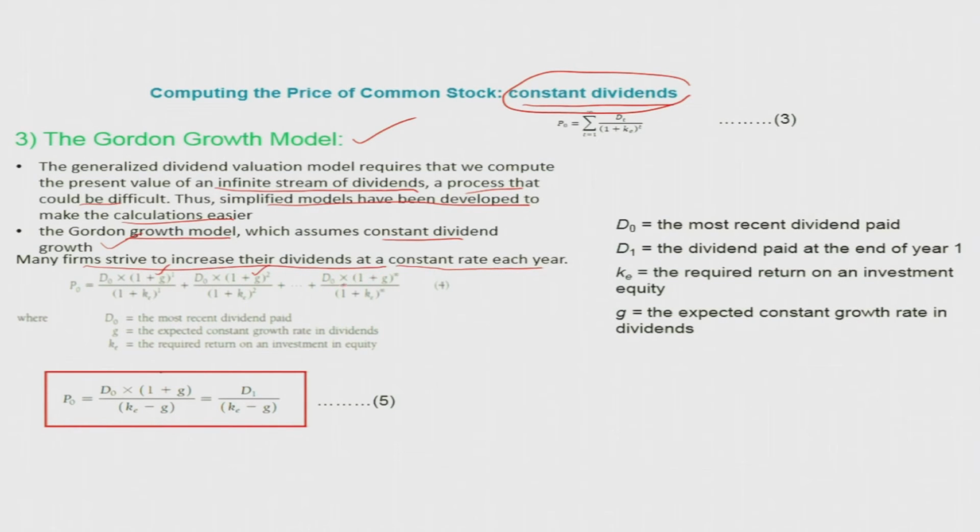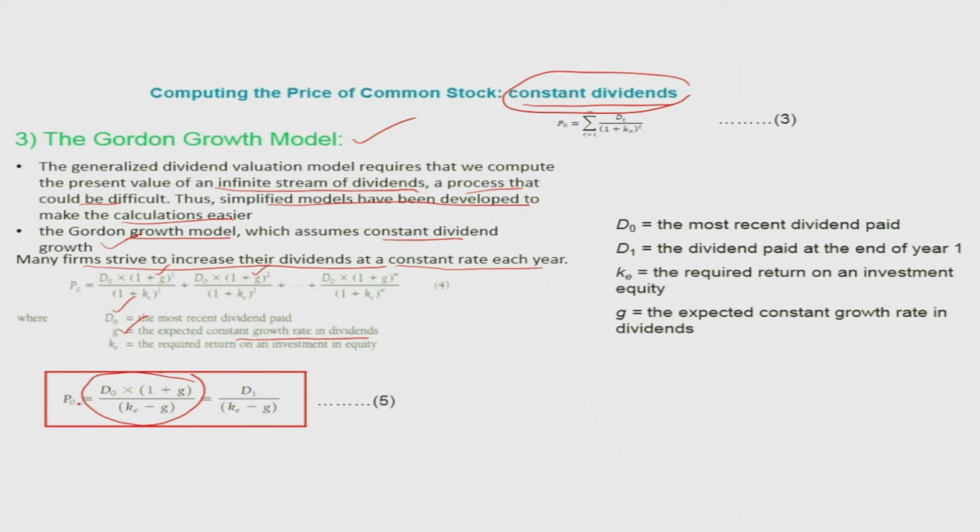So accordingly, this is the dividend growth rate, and this is the formula. D naught is the dividend that the company gave most recently, maybe today or yesterday, that means the most recent dividend. G is the expected constant growth rate in dividend. KE is the required return on an investment in equity, which we already discussed. Accordingly, the Gordon growth formula is like this.